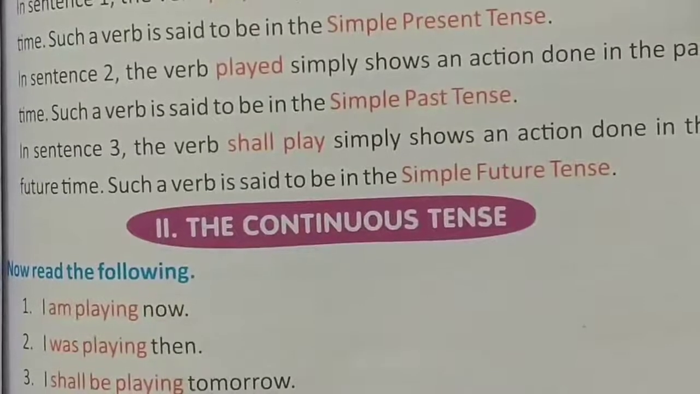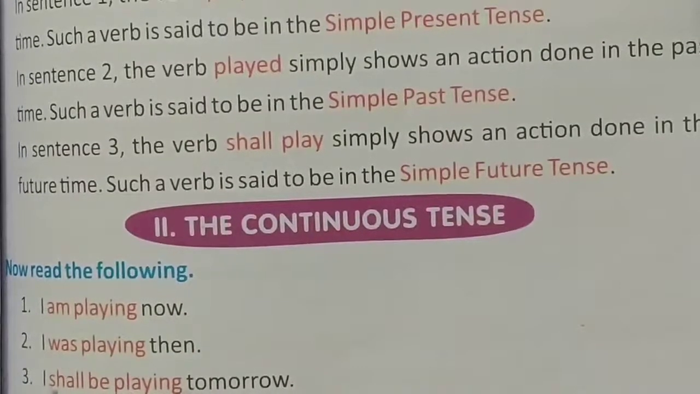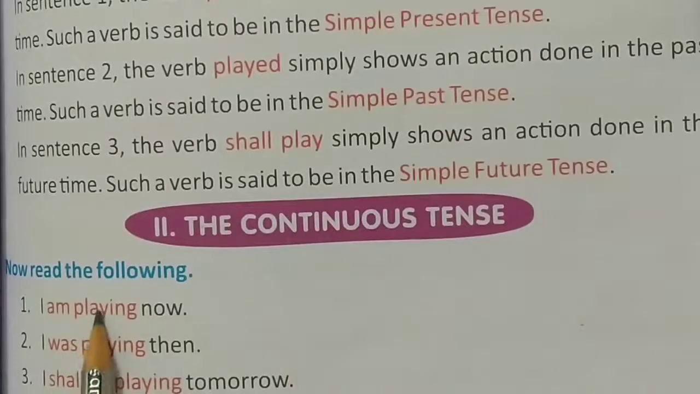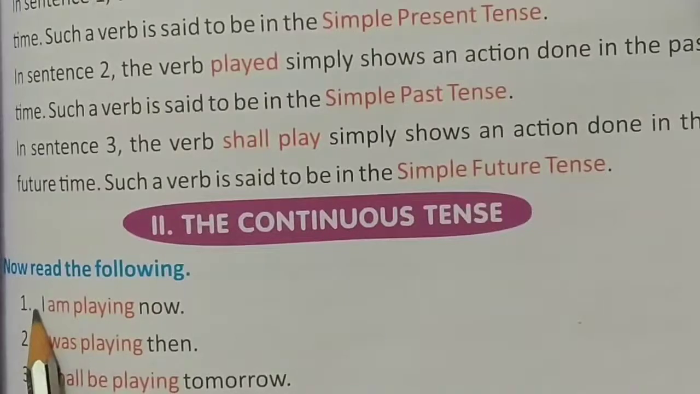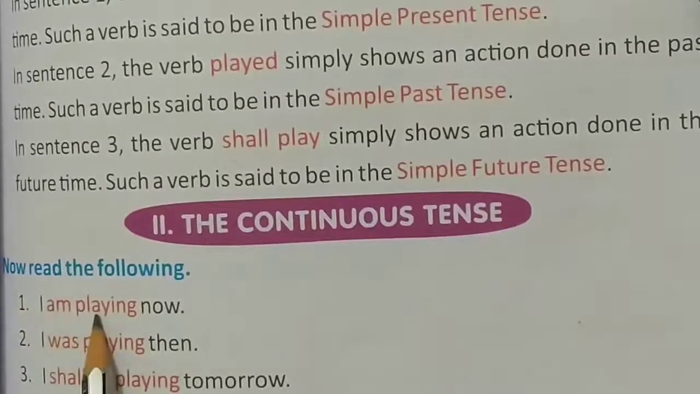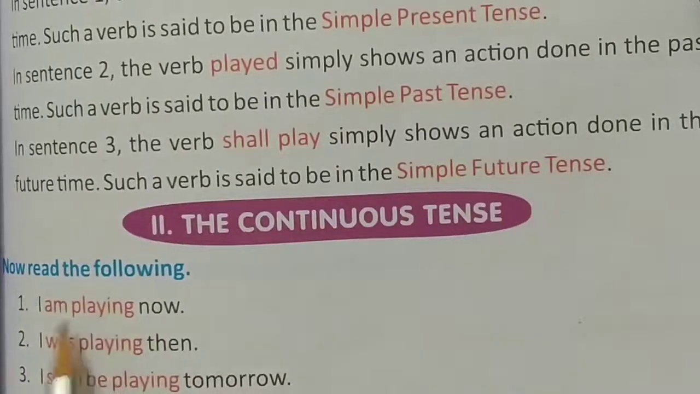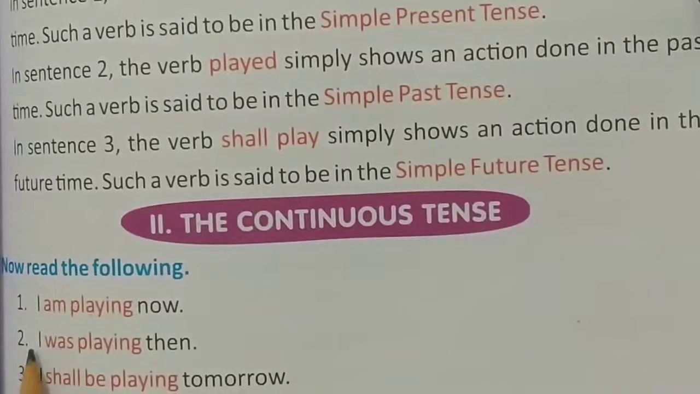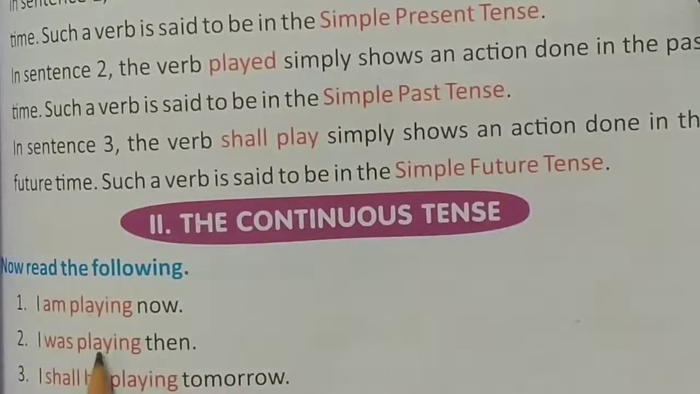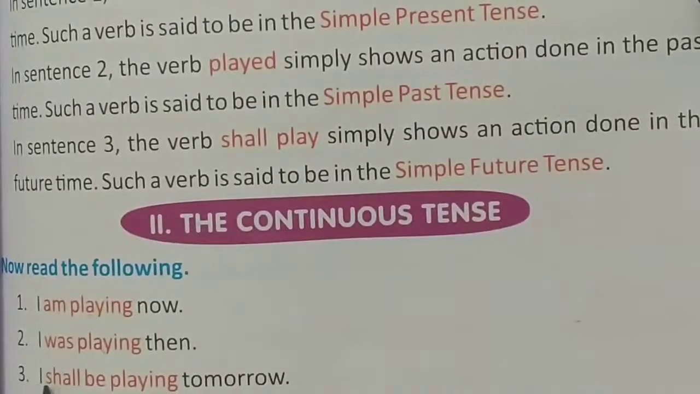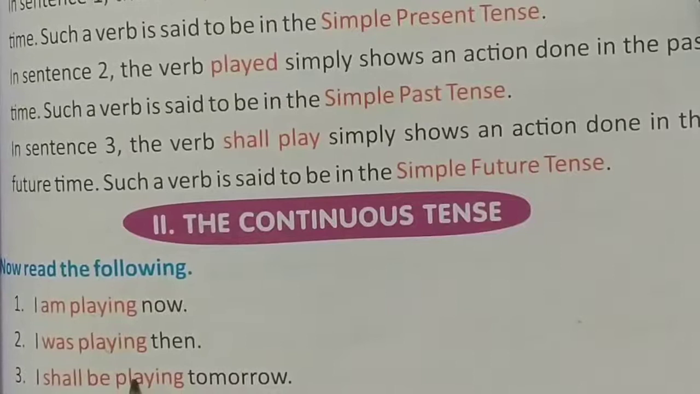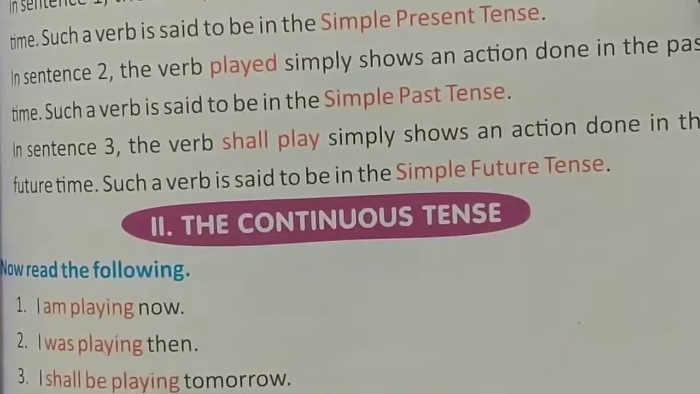Here students, there are three types of sentences. You see the difference in their verbs. Here am is used with I and the verb is in its ing form. Here was is used with I and the verb is in its ing form. And with I, shall be is used and the verb is in its ing form.